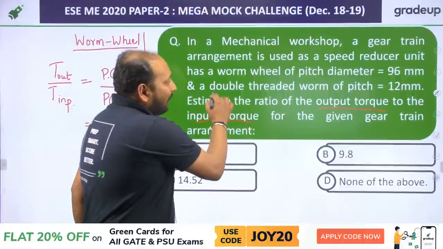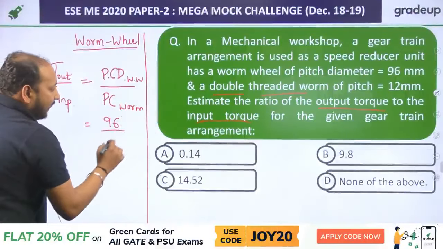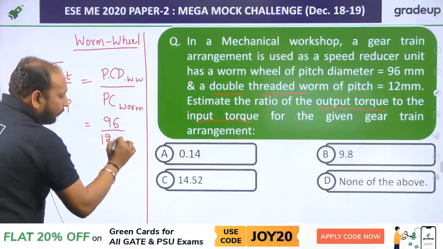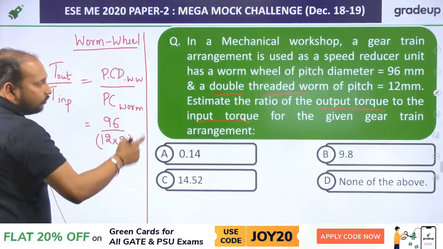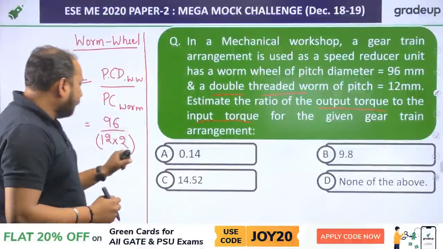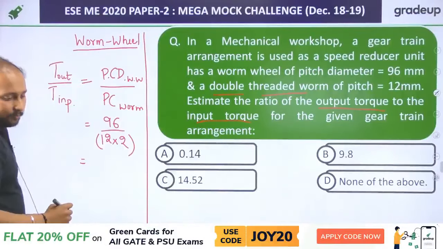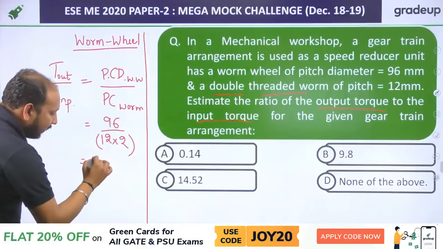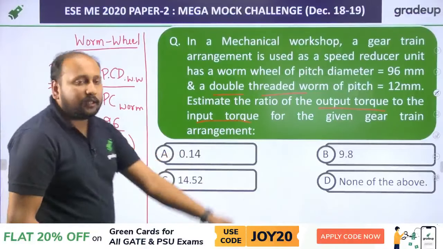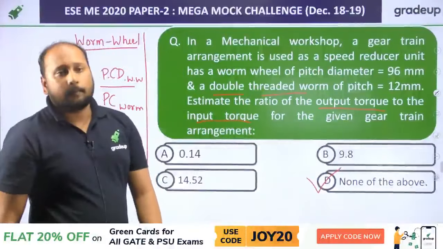Now this is a double threaded worm. So in that case it will be 12 into 2, because many of the students have not multiplied by 2. So that is why you are getting the wrong answer. So approximately when you solve it, you will be getting 4. And in these options, there is no 4. The correct answer is option D, none of the above.